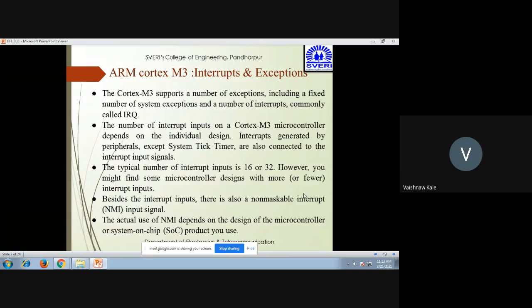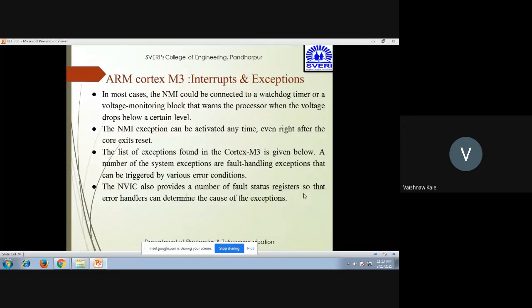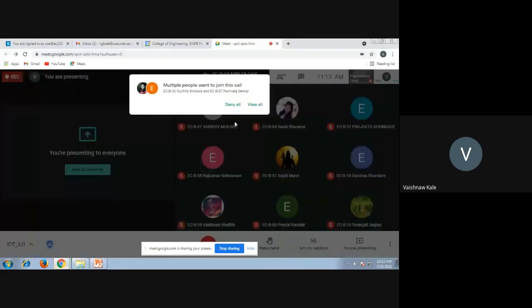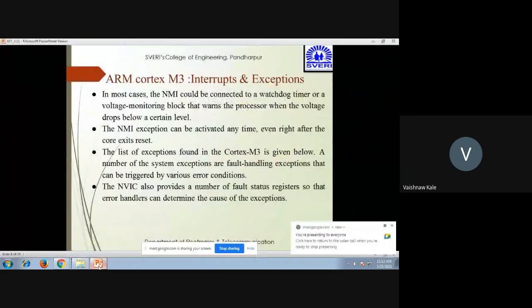Besides the interrupt inputs, there is also a non-maskable interrupt, that is NMI. The actual use of the NMI depends on the design of the microcontroller or system on chip product you use. In most cases, NMI could be connected to a watchdog timer or a voltage monitoring block that warns the processor when voltage drops below a certain level. The NMI exception can be activated at any time, even right after the core exits reset. The list of exceptions found in Cortex M3 is given below.